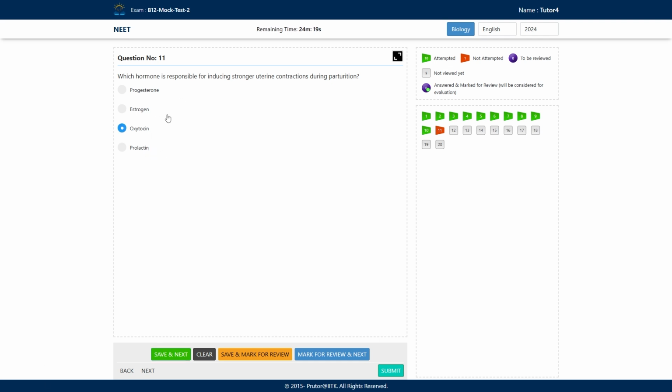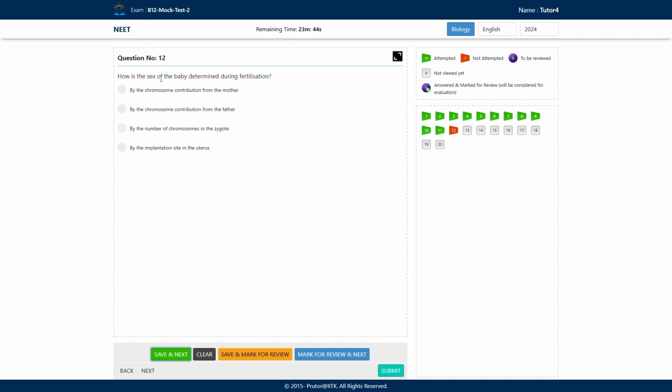Option number C. Oxytocin is known as the birth hormone. Oxytocin induces stronger uterine contractions, which is necessary for childbirth. Because of this contraction, the fetus is pushed out through the birth canal. Progesterone hormone helps to maintain the pregnancy because it maintains the endometrium. Estrogen also maintains the endometrium. Prolactin is involved in milk production. Option number C will be the correct answer, oxytocin.